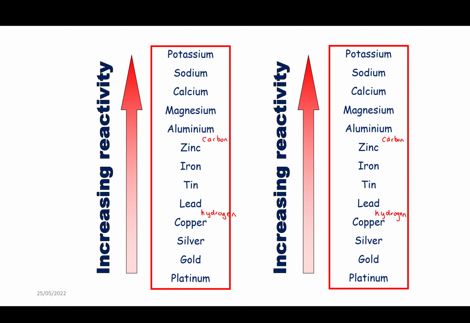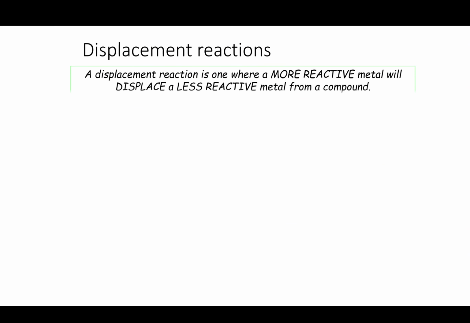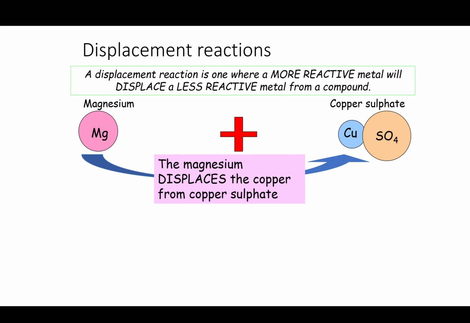So I've just got a duplicate of that slide there. A displacement reaction is one where a more reactive metal will displace a less reactive metal from a compound. Just as another example, if we react magnesium with copper sulfate, because the magnesium is more reactive than the copper, it displaces the copper from copper sulfate.